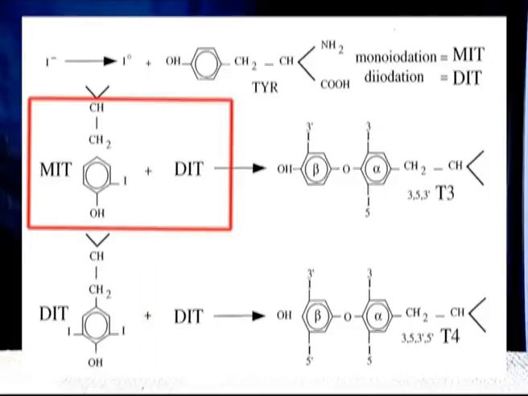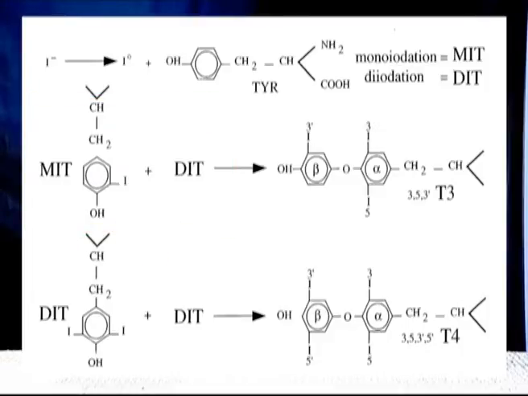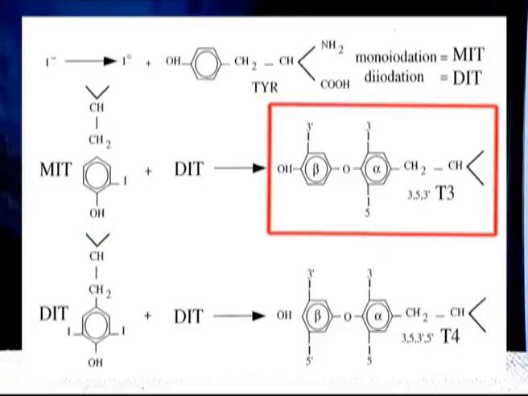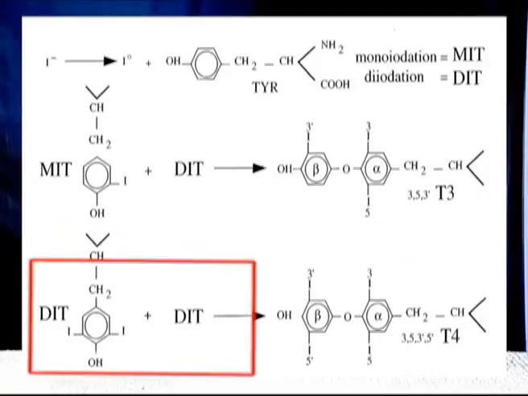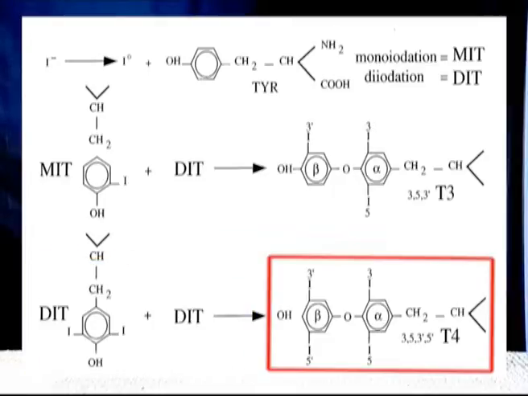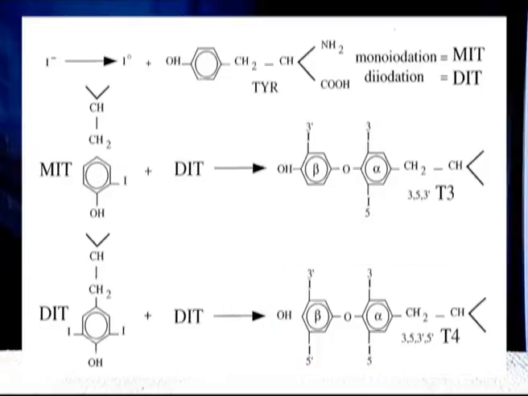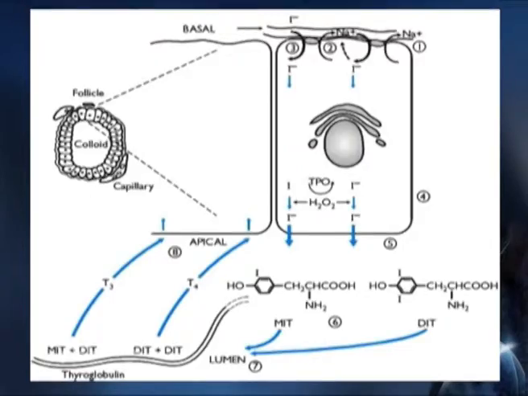When mono and diiodotyrosines conjugate, it forms triiodotyrosine, also known as T3, and when two diiodotyrosines conjugate, it results in the formation of tetraiodotyrosine or thyroxine, which can be called T4 as is shown in the figure. Let us understand the biosynthesis process of thyroid hormone. It is a stepwise procedure that can be understood with reference to the numbers indicated alongside.